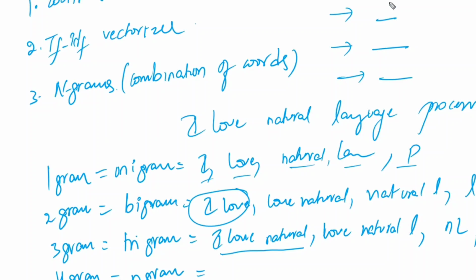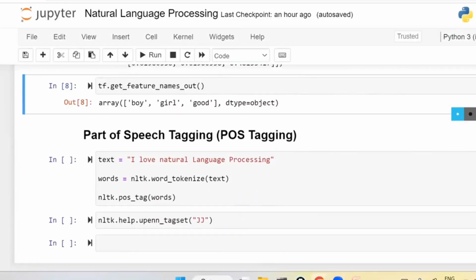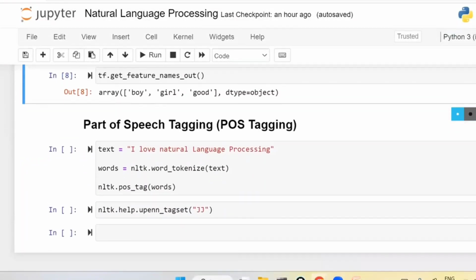So there, in that situation, we are going to apply the n-grams concept, right? And the next concept is called POS tagging, which is also called parts of speech tagging. Here, parts of speech is an important one.